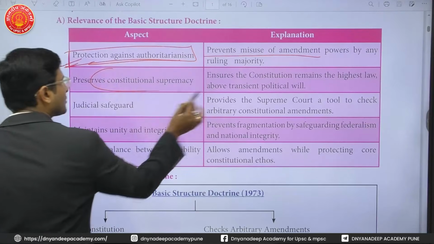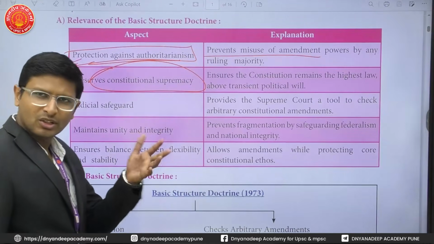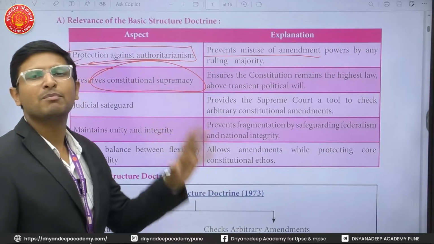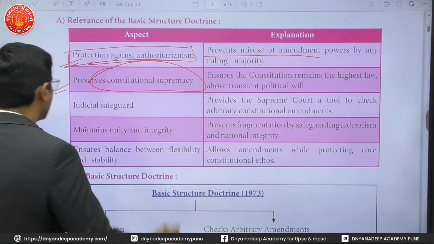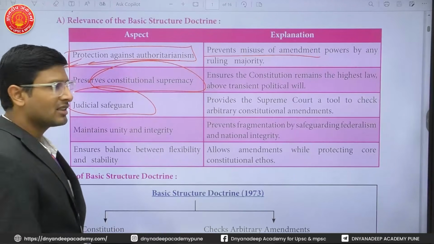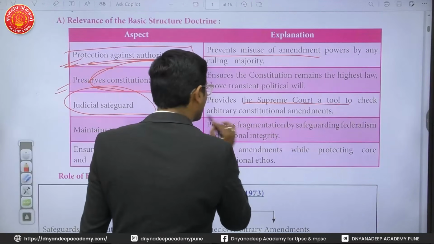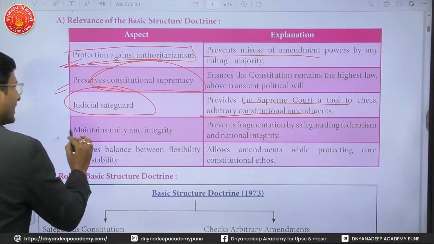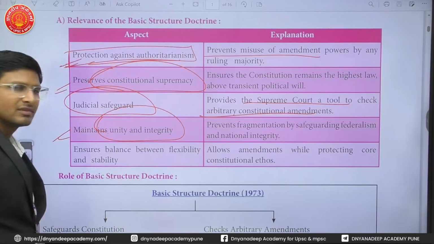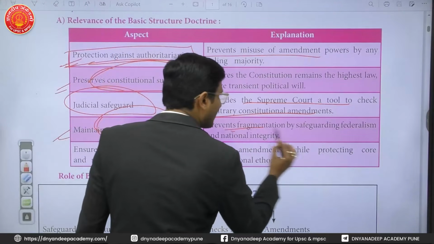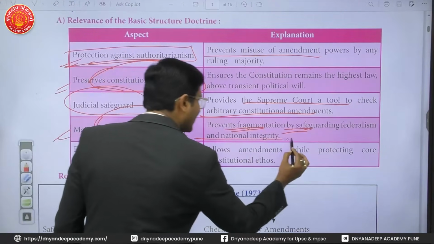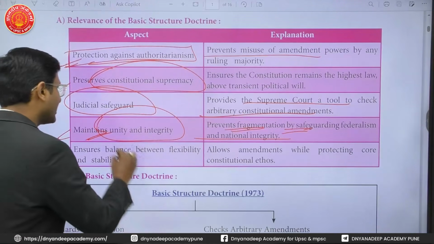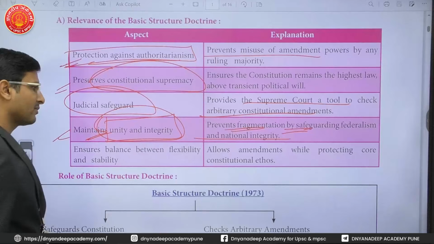Then it preserves constitutional supremacy: the Constitution is supreme, and no other authority is supreme over it, because the basic structure provision has been made to protect the Constitution only. Then it is also a judicial safeguard. It provides the Supreme Court a tool to check arbitrary constitutional amendments. It maintains unity and integrity. It prevents fragmentation by safeguarding federalism and national integrity, because unity and integrity are part of the basic structure of the Indian Constitution.